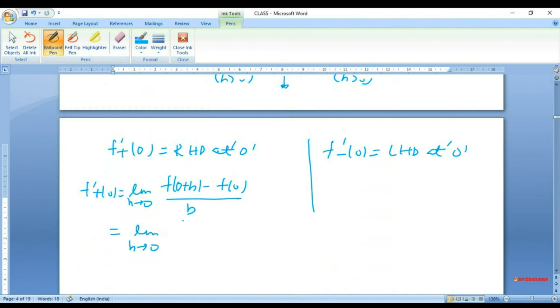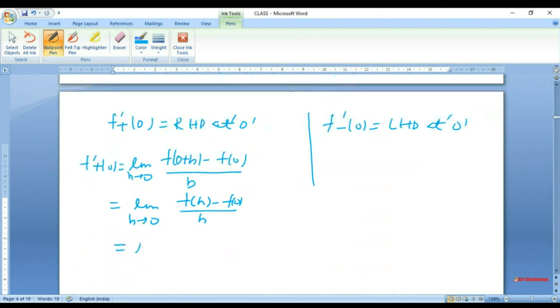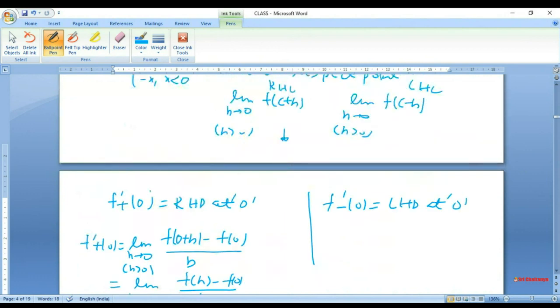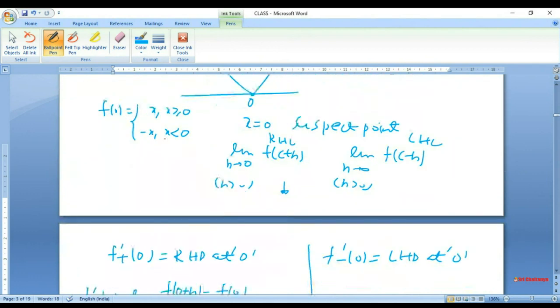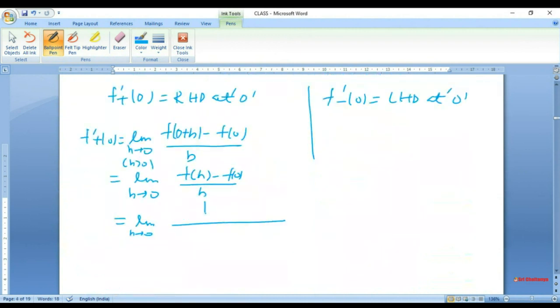That is limit h tends to 0, f of h minus f of 0 upon h. Since h is positive, f of h is h, f of 0 is 0, and this is 1, so f prime plus 0 is 1.